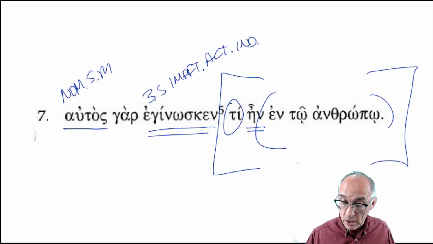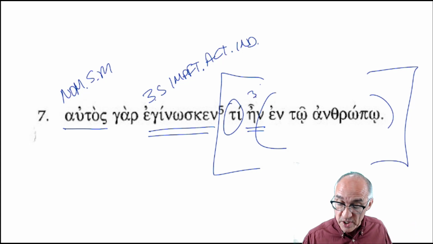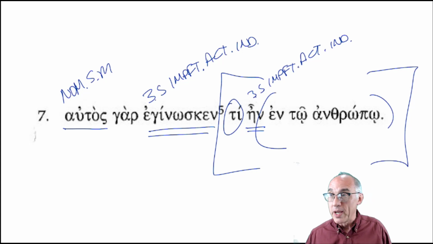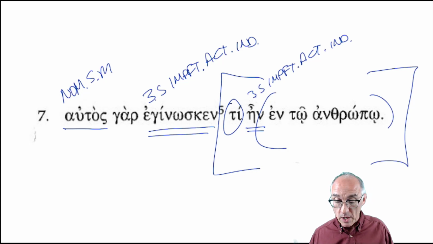T, what? Was, ein, third person singular, imperfect, active indicative, and Mounce tells you to memorize the imperfect forms of the verb to be. En to anthropo, in the man. For he knew what was in the man. I honestly don't know the context in this case, but that's what the sentence means.